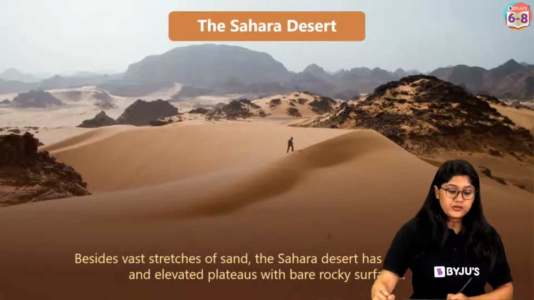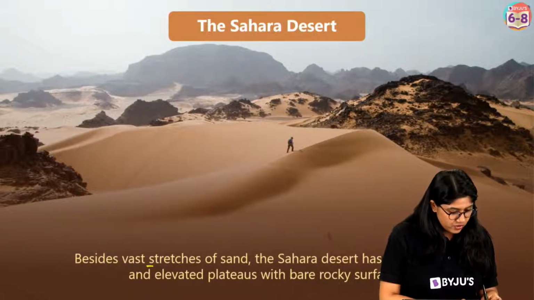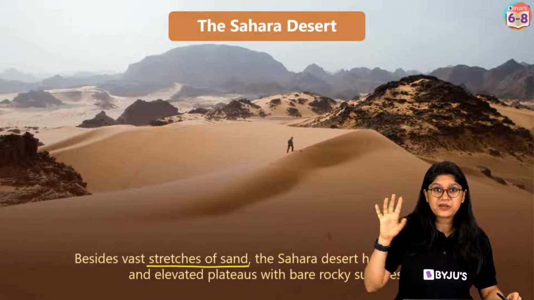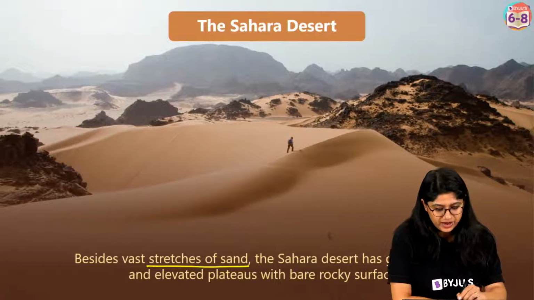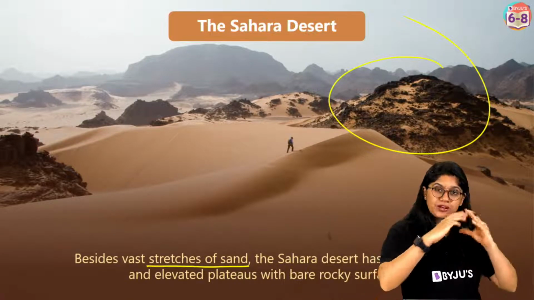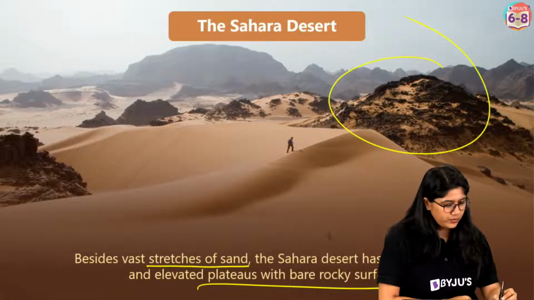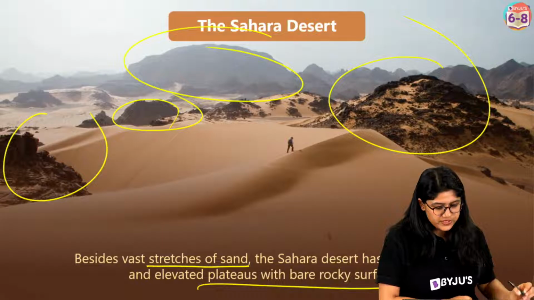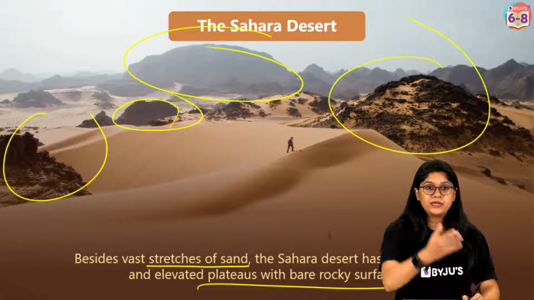Now, when we talk about the characteristic features of the Sahara Desert, they, of course, have the sand, as you can see over here. But apart from the sand, they have gravel plains also, and elevated plateaus which have some rocky surface. Okay, over here we can see. So all of these.